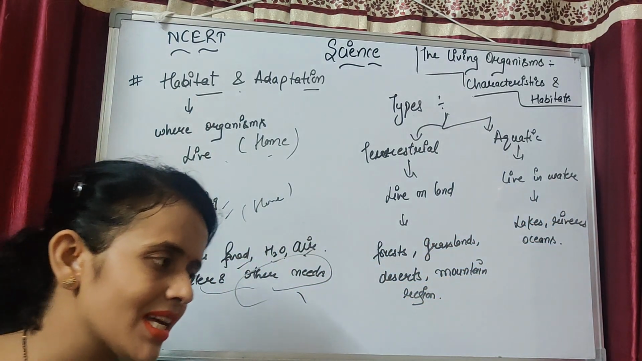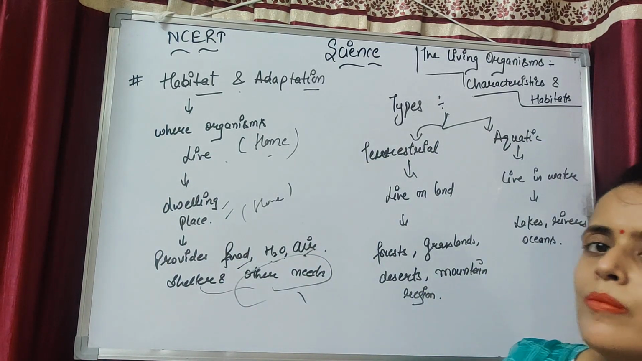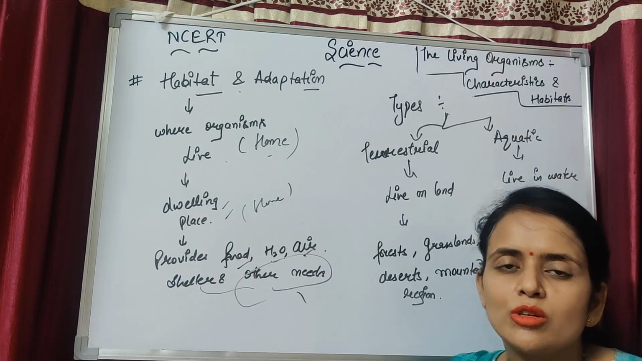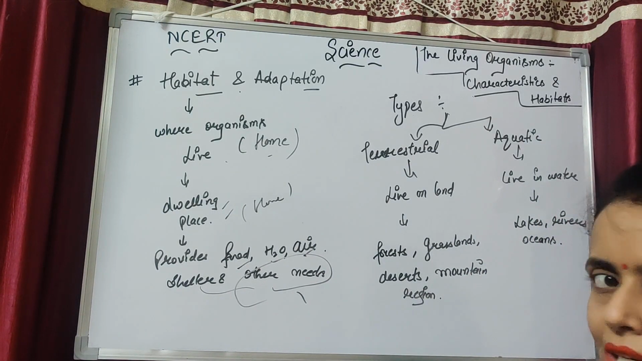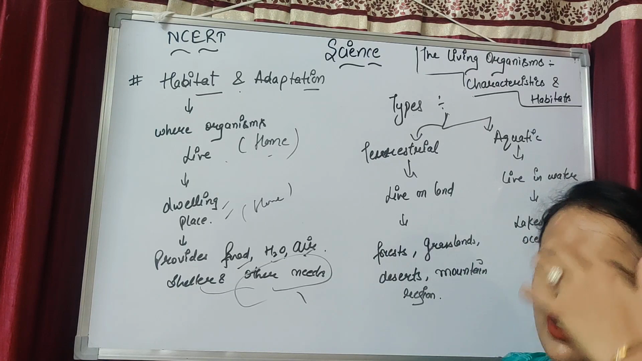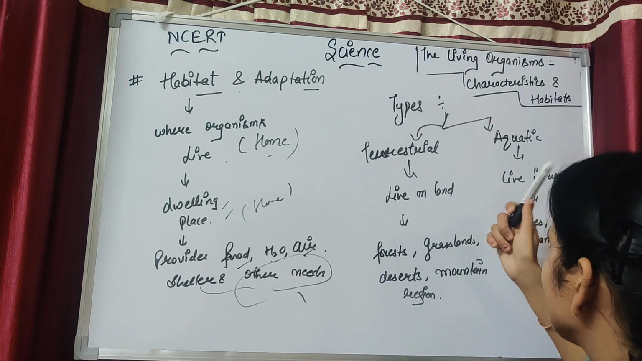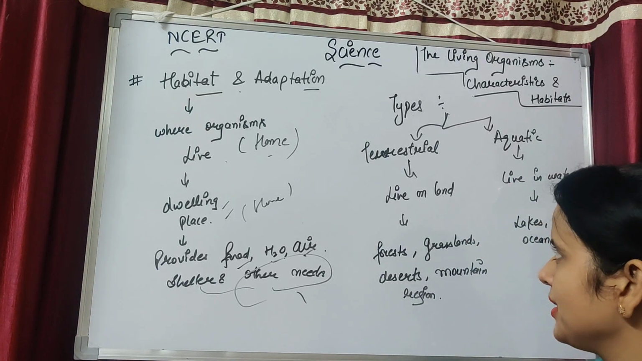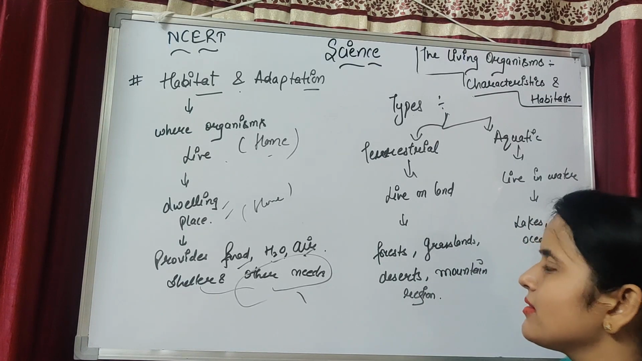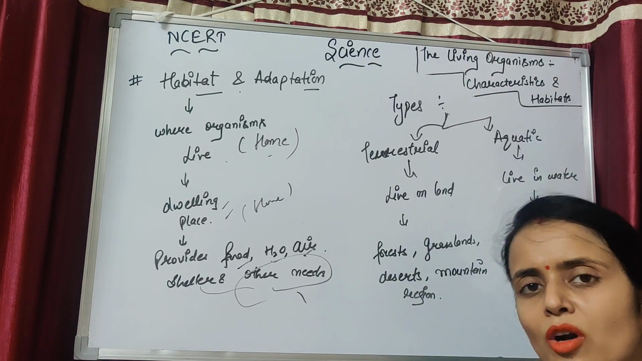Terrestrial means we live on the earth, so we have a terrestrial habitat. Fish, crabs, and each and every plant or animal which lives in the water have an aquatic habitat. So the terrestrial habitat is for the person, animal, or you can say the organism living on the land.